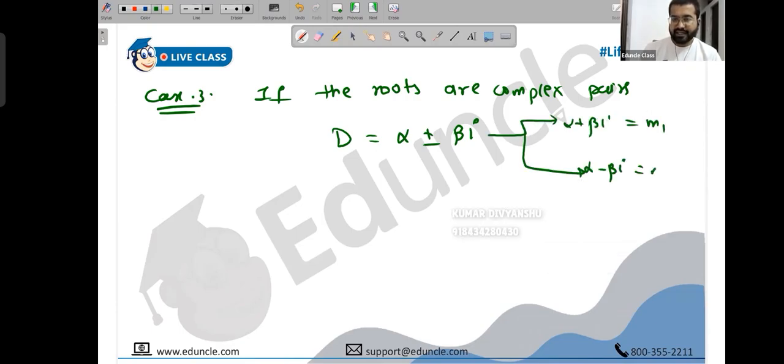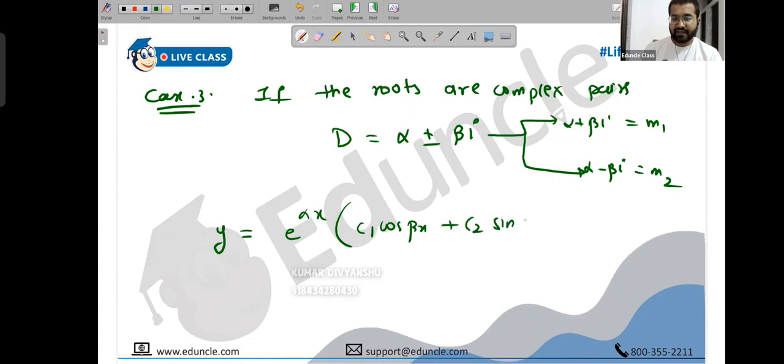So this is the first root, this is the second root. This is known as a complex pair. If you have something like this, then y is written as e raised to alpha x into c1 cos beta x plus c2 sin beta x.